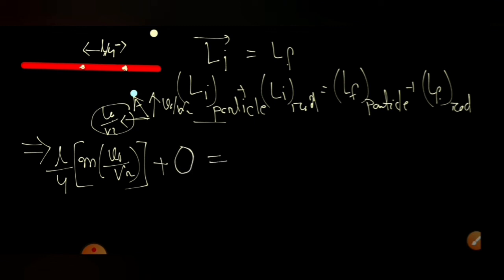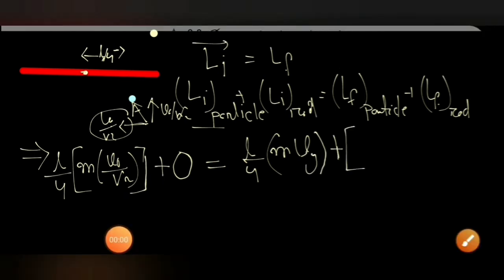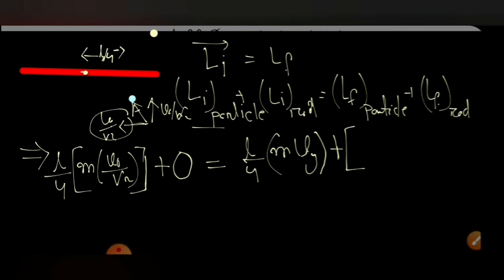And for after collision, this will be L by 4 into m into Vx. Again, Vx will not be featuring in this because the cross product will be 0. Plus for the rod, as the rod is doing plane general motion, the angular momentum formula will be RCM cross PCM plus ICM omega. That's why we have taken the angular momentum about this point, so that our calculation will be easier, because RCM will be 0 about this point. So the first term, RCM cross PCM, is equal to 0, plus ICM omega. In place of ICM omega, I can write ML square by 12 into omega.